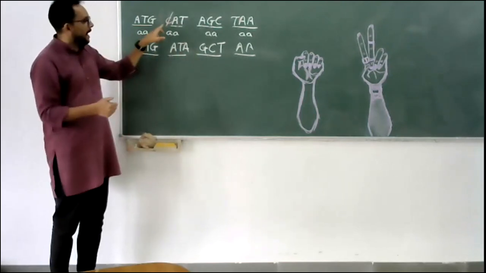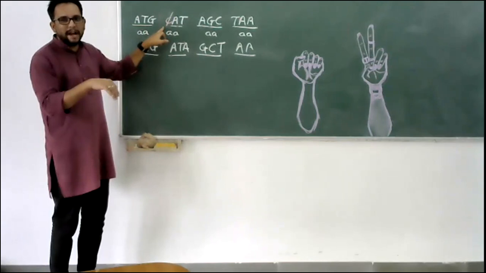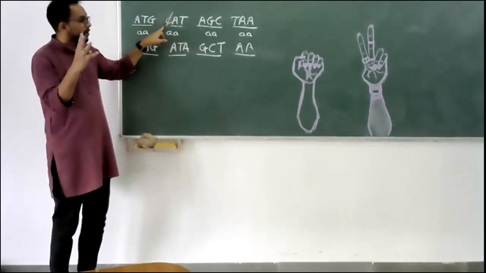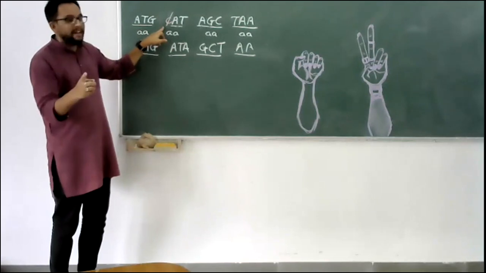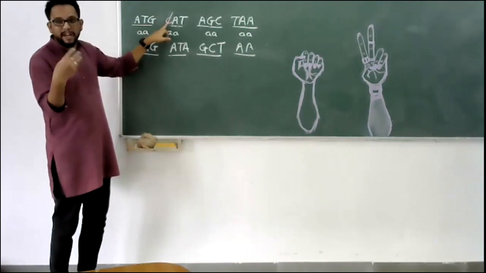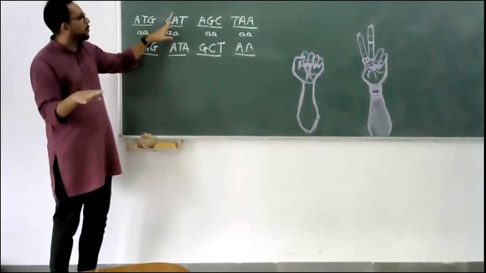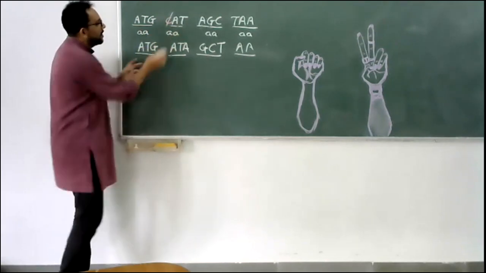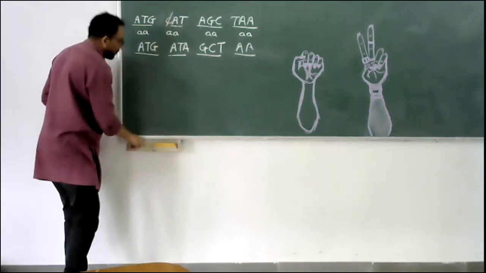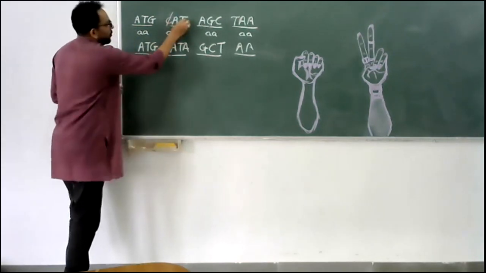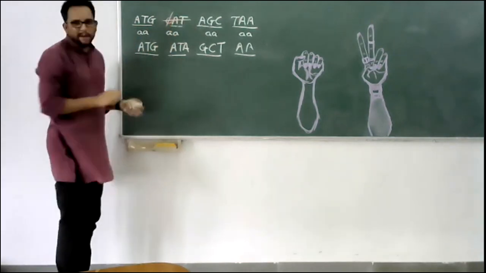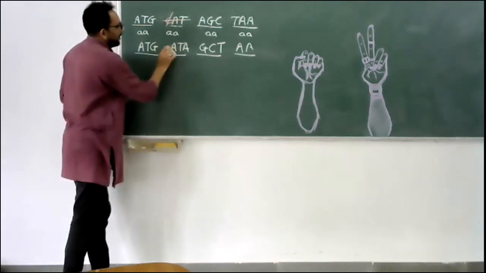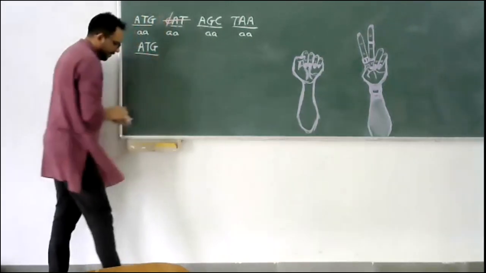It can be because of addition, that is, something is being added, and it can be 1, 2, 3 or any number of nucleotide bases, or it can be deletion. Again, it can be any number of nucleotide bases deleted, 2, 3, 4. Now you might wonder, let's say we delete these three nucleotides. Three nucleotides are gone as a deletion. Then there will be a change in the sequence.